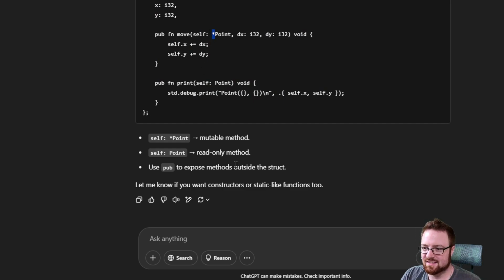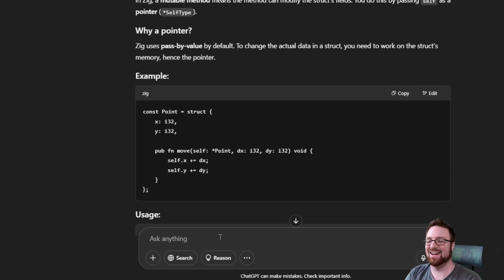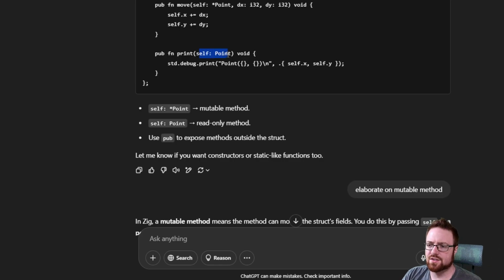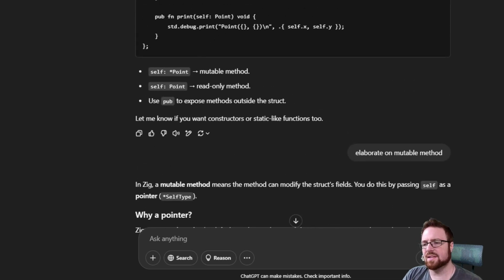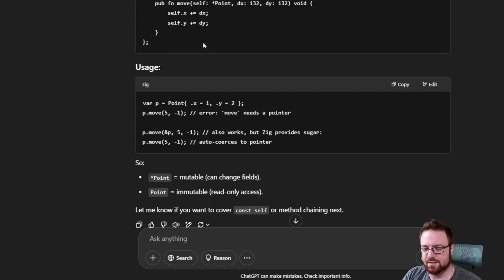Oh, I see pointers. Wait, is that not a pointer? The pub makes it public, makes sense. Mutable method. Oh, okay, not the method itself that's mutable. So without the star, this can only read the values of x and y. With the star, it can change the values of x and y. Interesting. That seems like it would be easy to lose track of until you're really used to it.